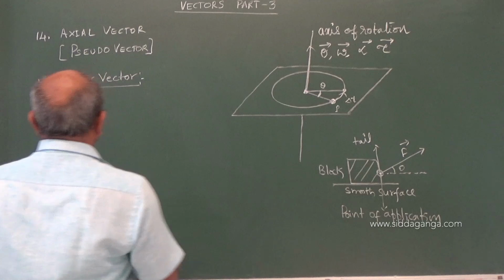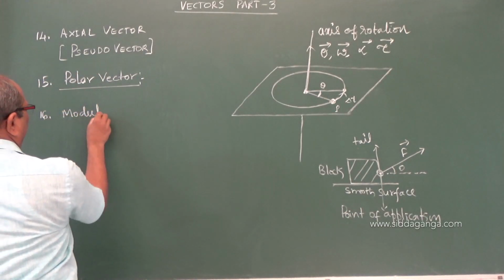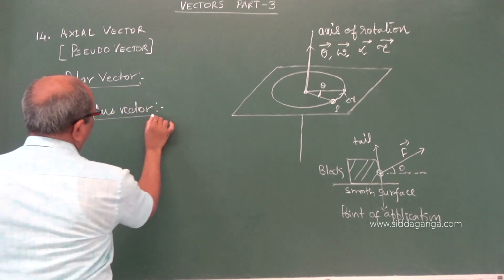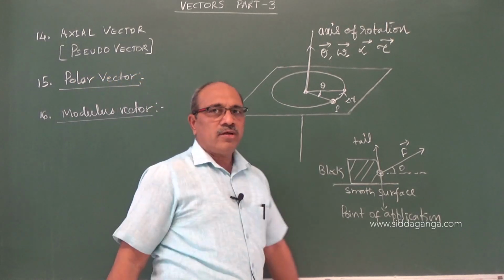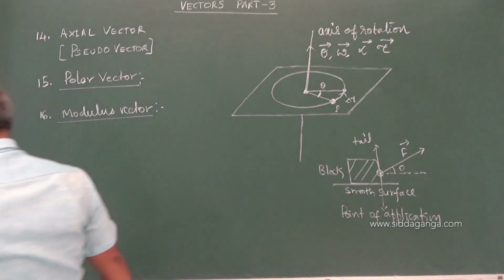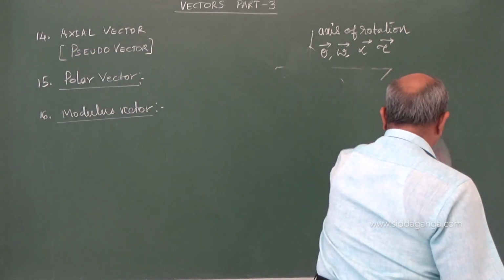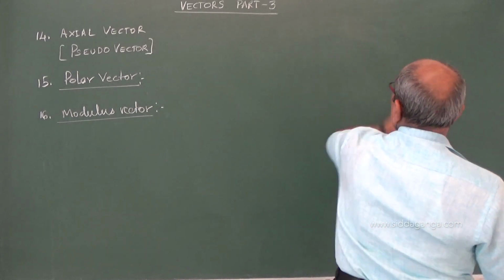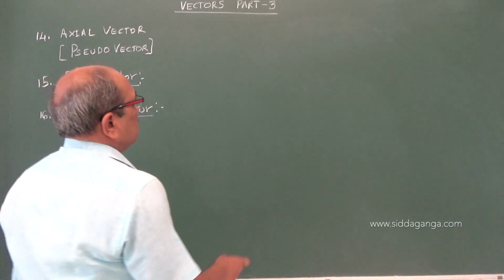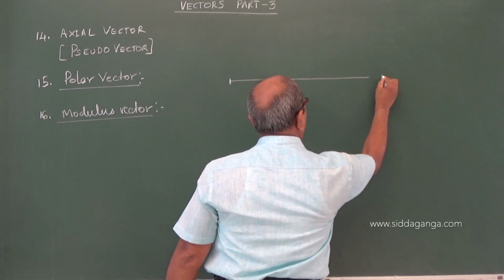Before going to the unit vector, I am taking the modulus of a vector. To understand this, suppose a particle is moving along the east direction.